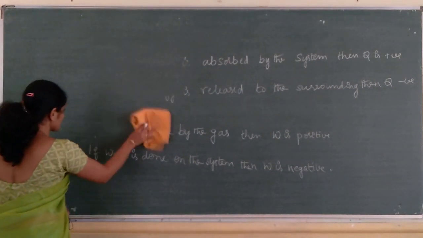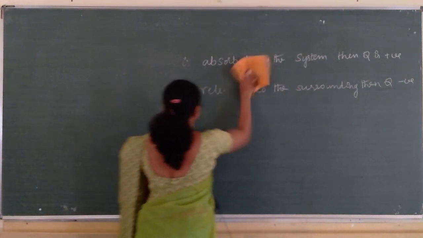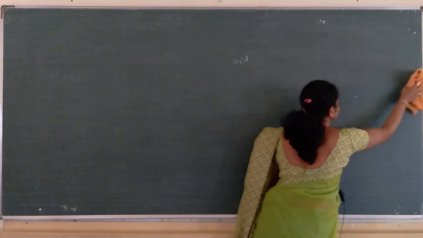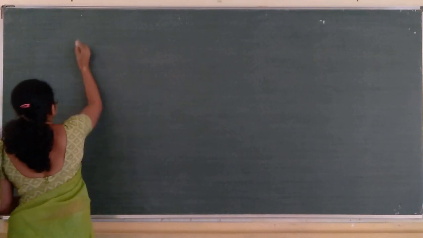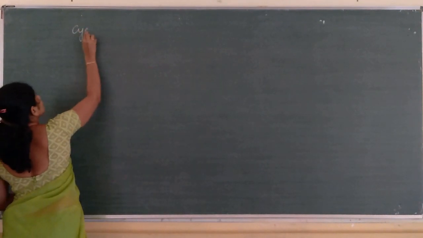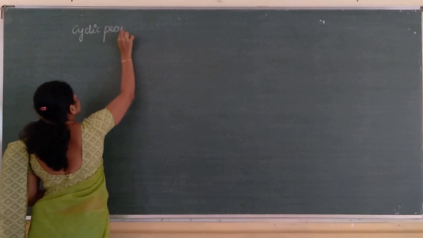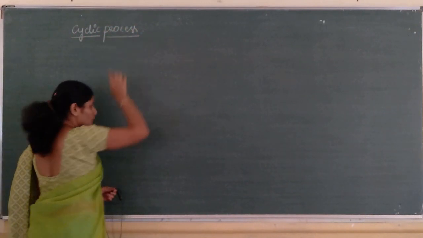Next one is the cyclic process. What do you mean by a cyclic process?